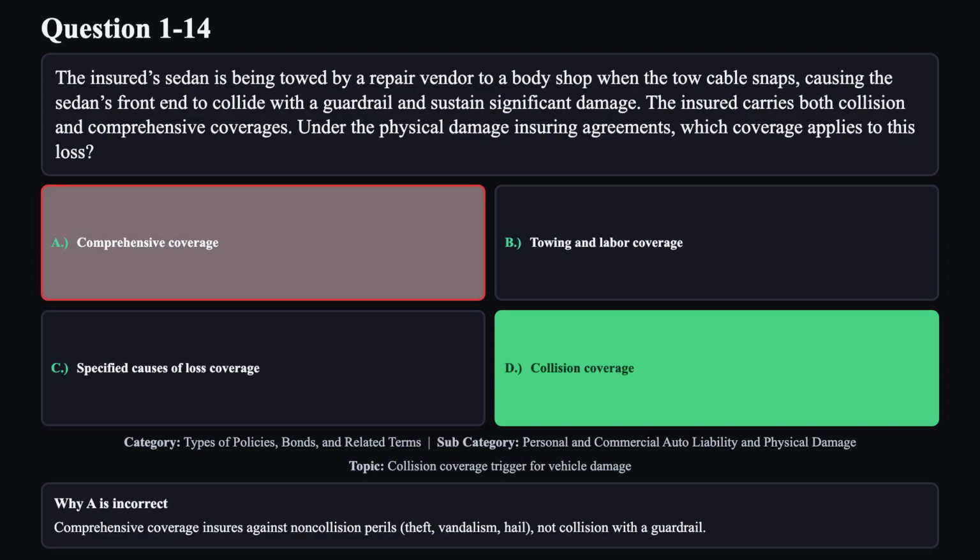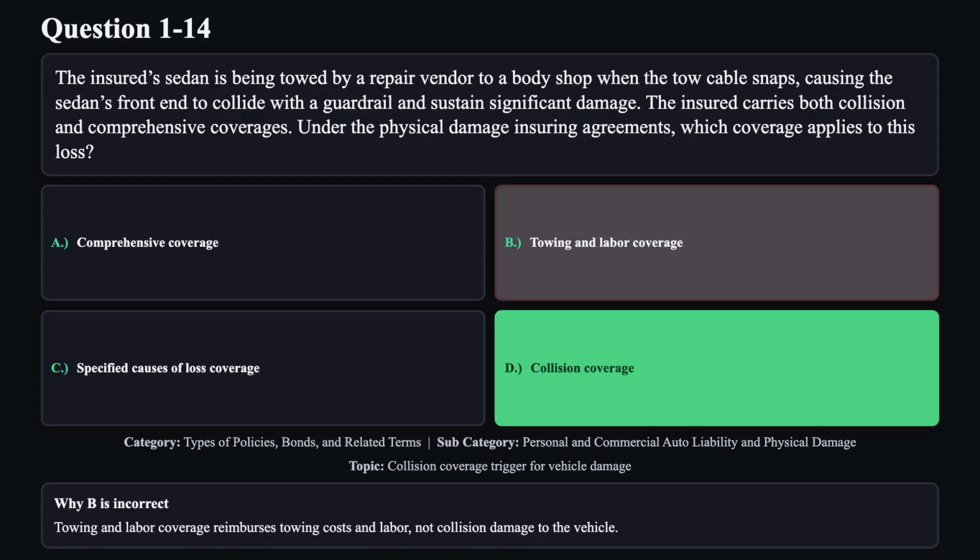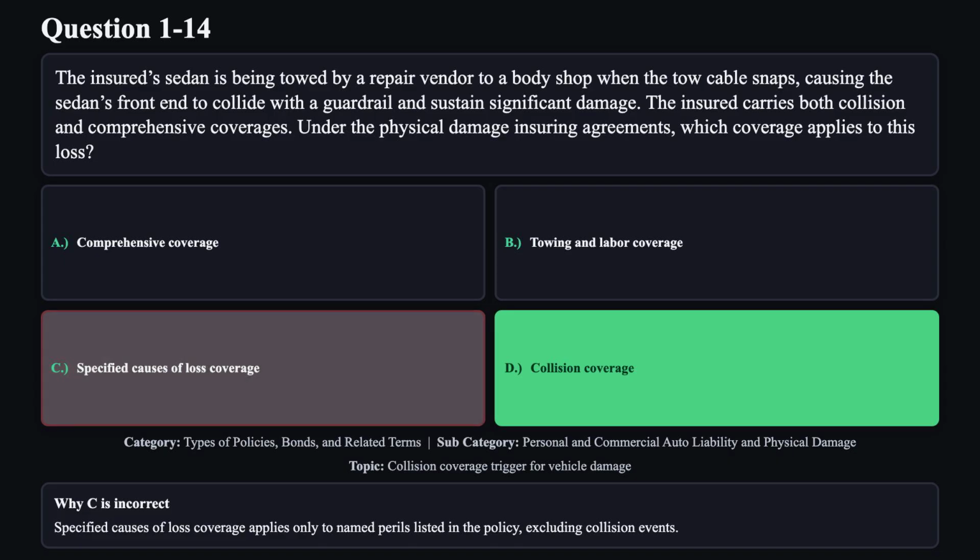Reason A is not correct. Comprehensive coverage insures against non-collision perils: theft, vandalism, hail, not collision with a guardrail. Reason B is not correct. Towing and labor coverage reimburses towing costs and labor, not collision damage to the vehicle. Reason C is not correct. Specified causes of loss coverage applies only to named perils listed in the policy, excluding collision events.